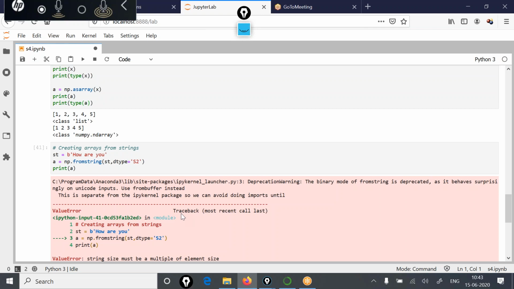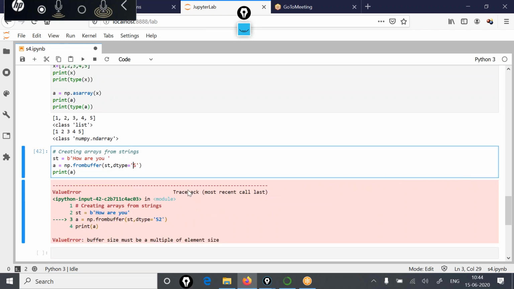now two characters have been sliced from this string, and those two characters are now in the next position, and so on. This is how you can create arrays from strings. Basically there are two methods: one is np.frombuffer, and another is np.fromstring.